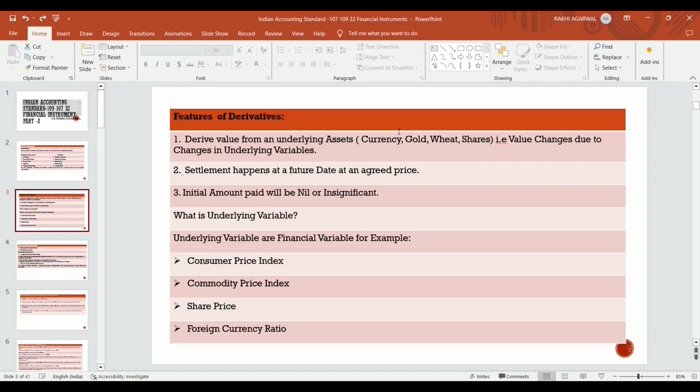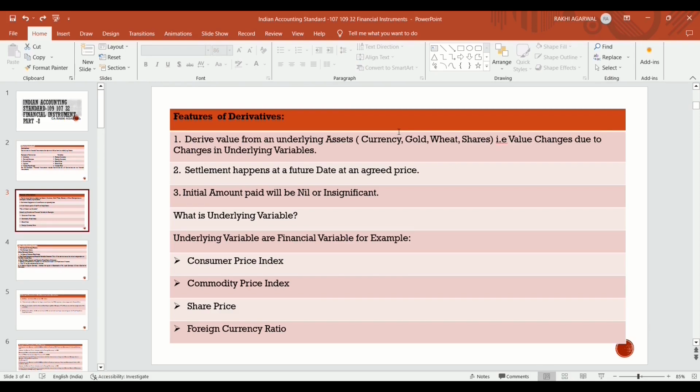Today we will decide the price and the quantity in the contract, which is to be settled in the future. So settlement always happens at a future date at an agreed price which is decided today. At the time of making the contract, the initial amount paid will be nil or insignificant. Generally there is no payment required, or whatever is paid is just a token amount.